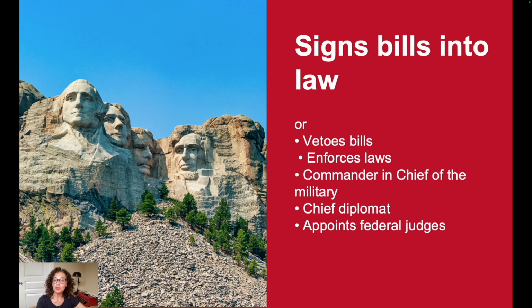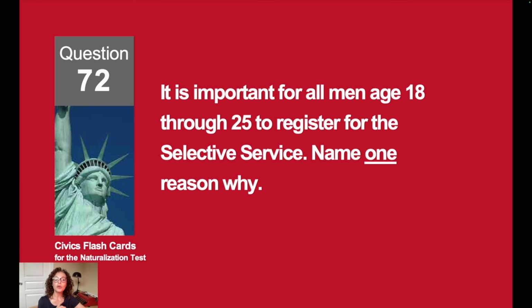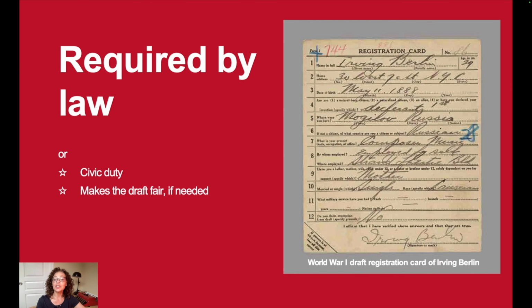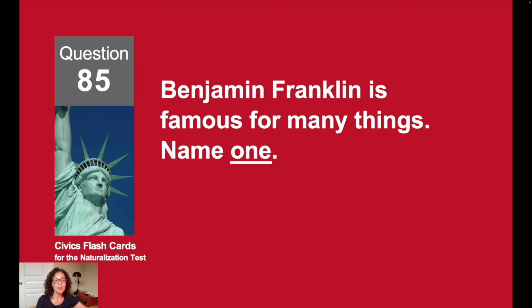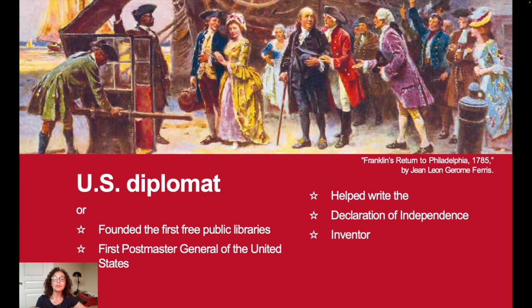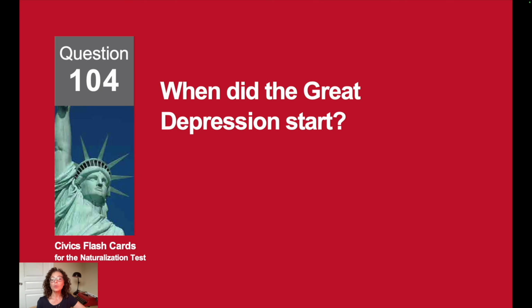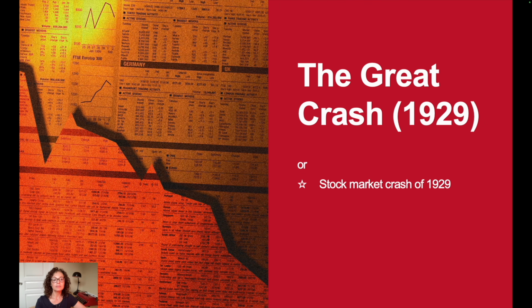Name one power of the president. Signs bills into law. It is important for all men age 18 through 25 to register for the Selective Service. Name one reason why. It's required by law. Benjamin Franklin is famous for many things. Name one. He was a U.S. diplomat. When did the Great Depression start? During the Great Crash in 1929.